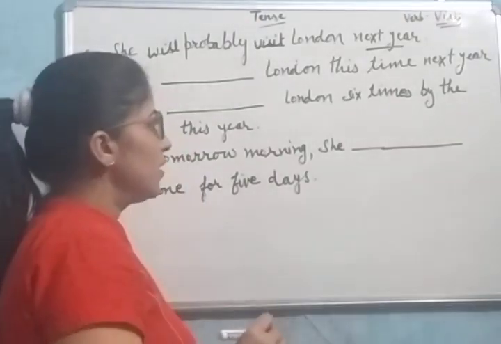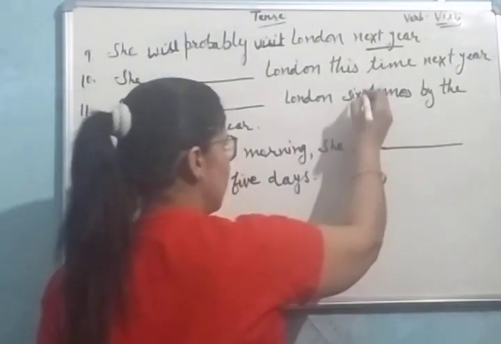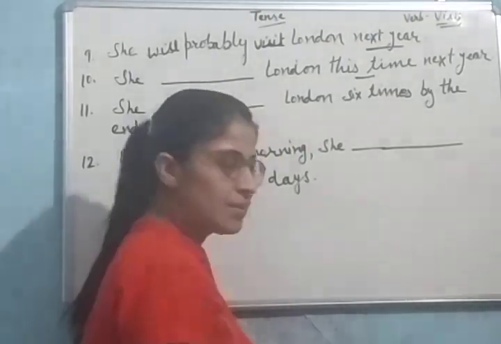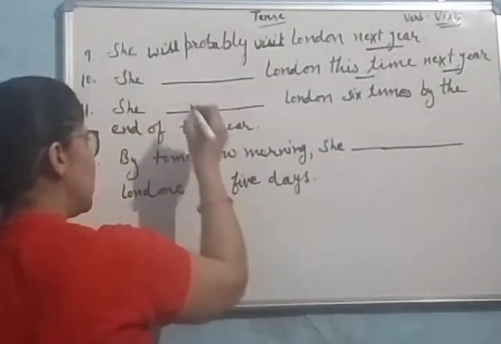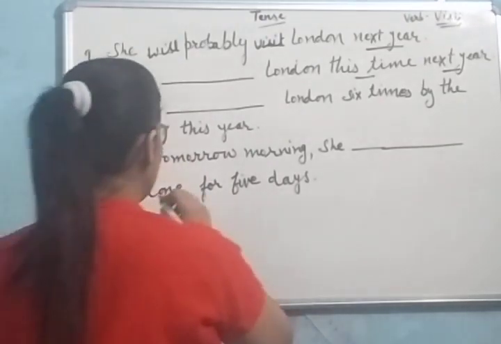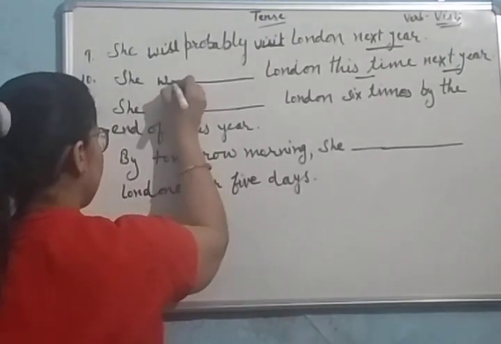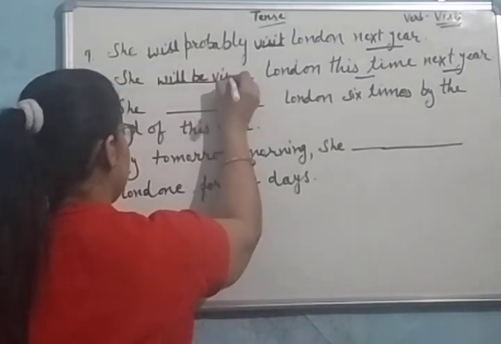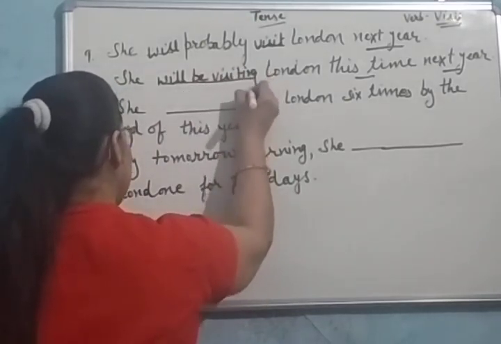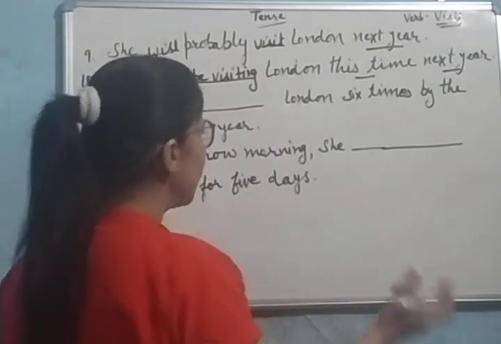She dash London this time next year. This time is showing that it is continuous tense, and next year is showing that it is future tense. So it is future continuous which we are to make use of. She will be visiting London this time next year.